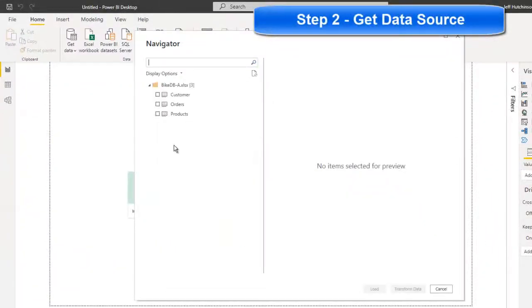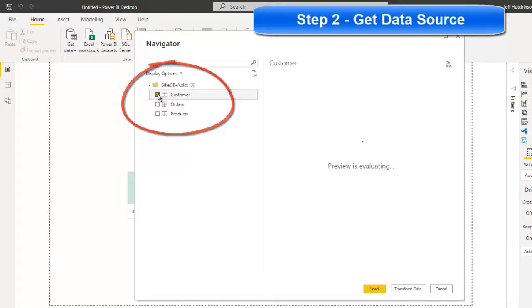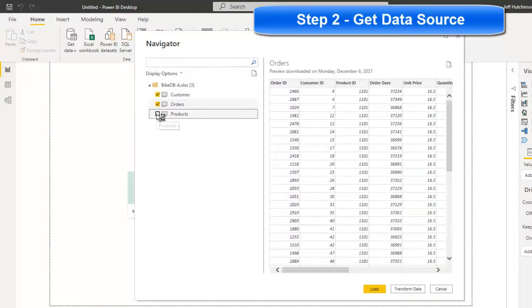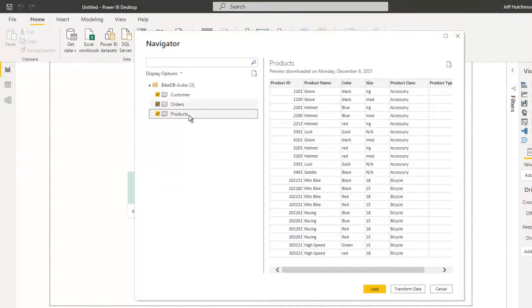So that's going to connect to the data source. It's going to give me the sheets that are located in that Excel file. In this case, we want to use the customer sheet, the order sheet, and the product sheet. And then, of course, we have two options. We can load it directly to Power BI if we want to make no changes to the query editor. But if we choose Transform Data, that is actually going to open up the Power Query Editor to make those adjustments. So we're going to choose Transform Data.